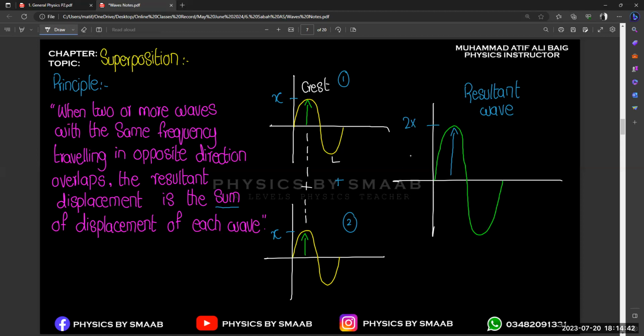And if we talk about the trough, the lower part of the wave, the trough of the first wave is going to be combined with the trough of the second wave, right? So what is the concept over here when we combine the same components of the wave, like crest plus crest, trough plus trough? Your final resultant wave will be the addition of the individual waves, right? It means that if we combine the crest and crest of both waves, this is x. So your final resultant wave will be the addition of your individual waves, right?